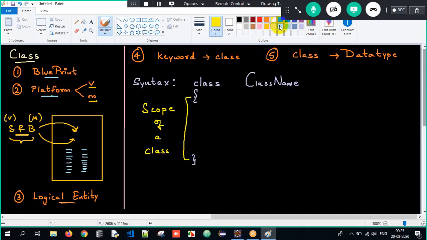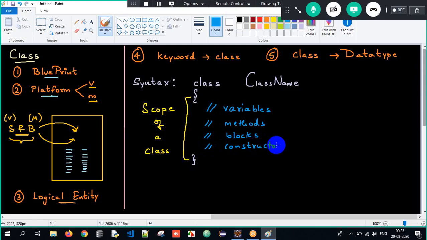So now within the class, what can I store? Within the class, I can store variables. I can store blocks, methods here. I can store methods. I can store blocks. I can store constructors. Everything in Java has to be written within this entire class only. Class followed by class name. And within the class here, you will write variables, methods, blocks, and constructors. Clear? Now, if you talk about an example, sir, can we have a couple of examples, sir? Yes, I will have an example.